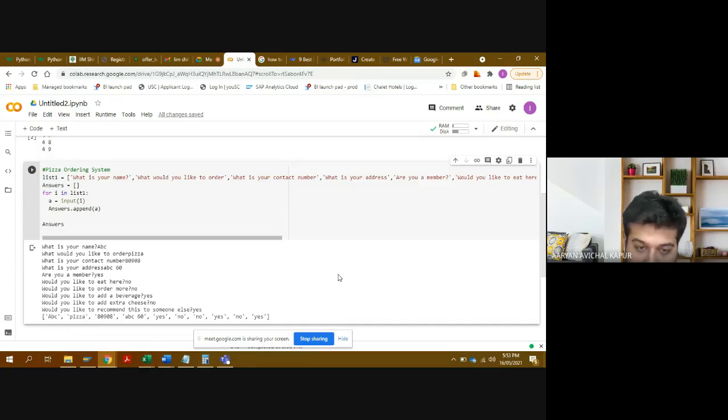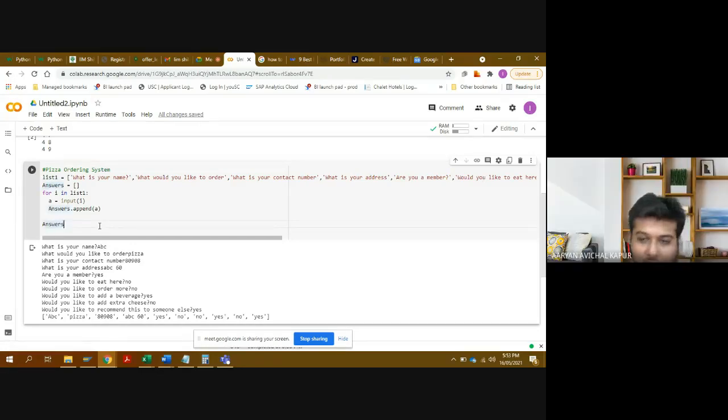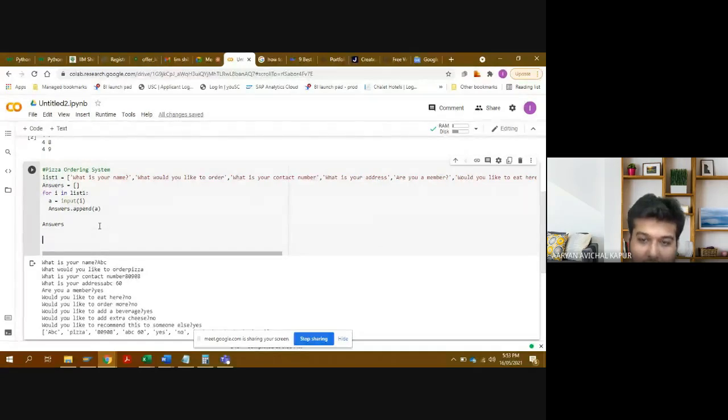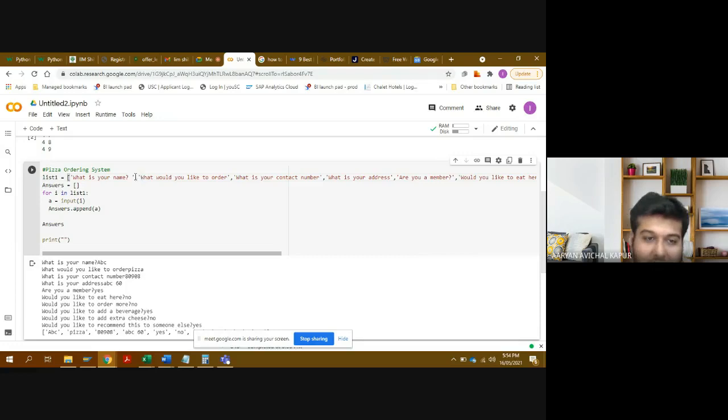Have you also printed this as a sentence in the next line or something? No, I've not added a sentence yet. Right. So just create a sort of a receipt or a sentence printing here, and well done. One thing that I would recommend is that whenever you add a question in input, the numbers stick to the question. If you can see, what would you like to order, the pizza stuff? So I like to put a colon and a space or simply a space, so it makes it more readable, right? Just add a space here or a colon here, and it will work. Perfect. Well done, though. You've done the task well.